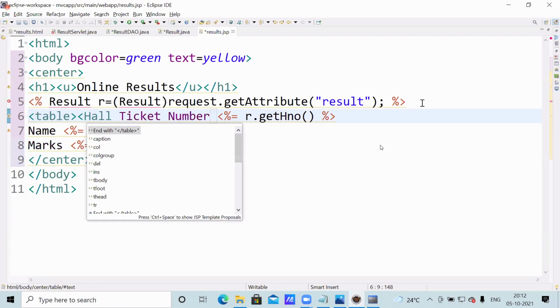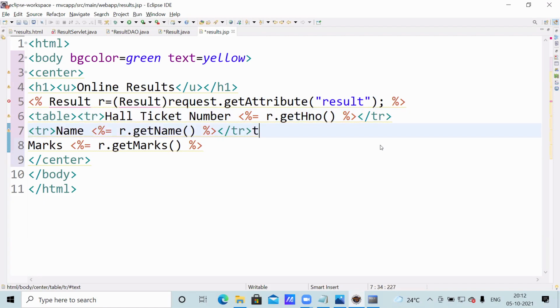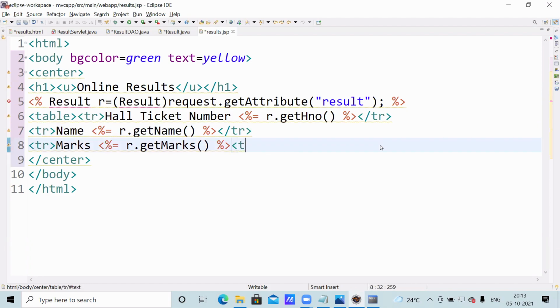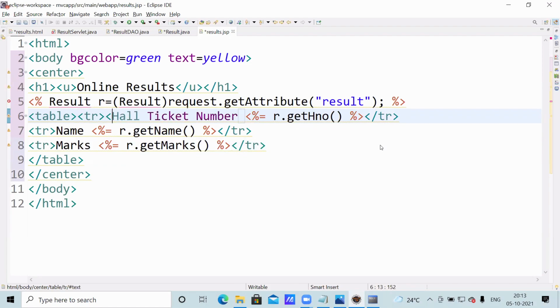It is the first row. The first row is completed. Again the second row is completed. The third row is completed. In the table, each cell is a TD. Here TD close, next TD open.